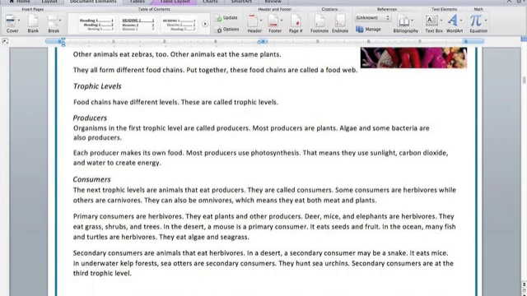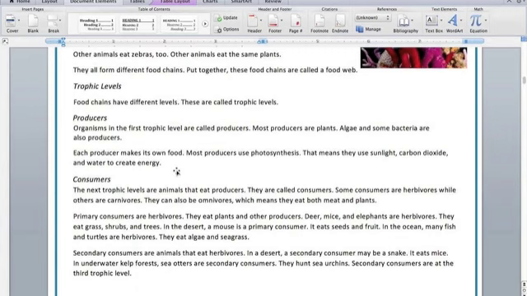Trophic levels. Food chains have different levels. They are called trophic levels. Producers. Organisms in the first trophic level are called producers. Most producers are plants. Algae and some bacteria are also producers. Each producer makes its own food. Most producers use photosynthesis. That means they use sunlight, carbon dioxide, and water to create energy.